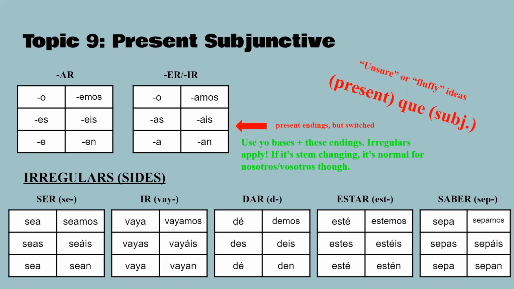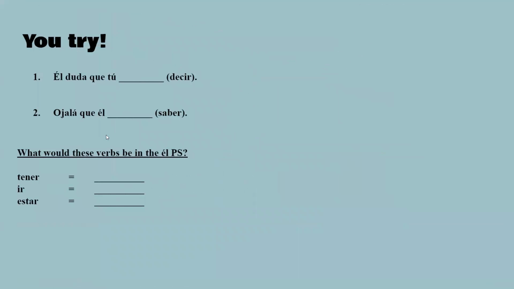And if it's them changing, then it is normal for vosotros and nosotros. Here are the very irregular ones. Ser, ir, dar, estar, saber. Okay, let's see. He doubts that you, and this is why we would use the subjunctive, is that it says doubt. And also we can see the que here. So it is digas because there is an irregular base, dig, for yo, and then we add on the ending, which is as.